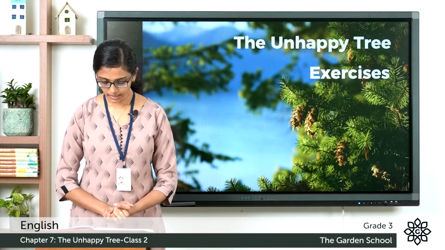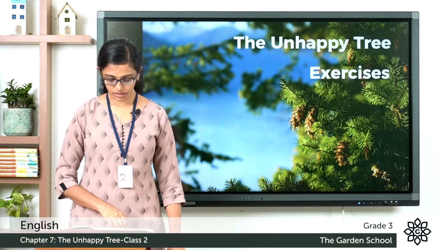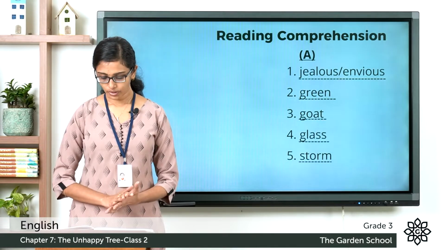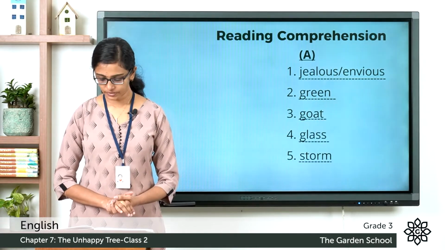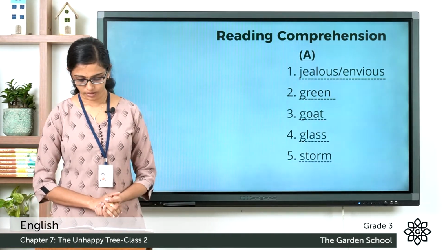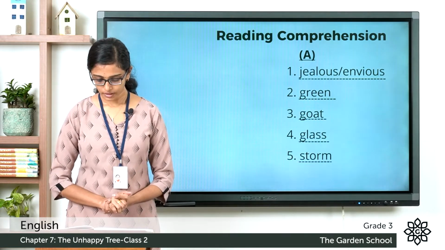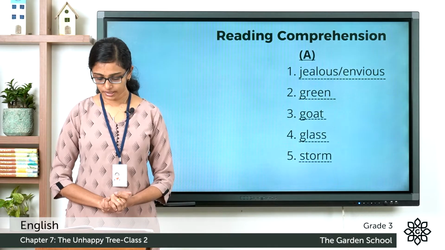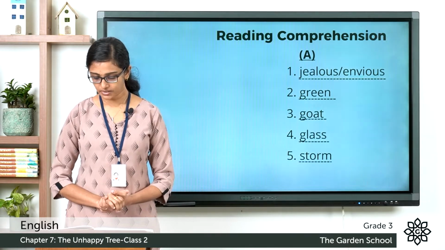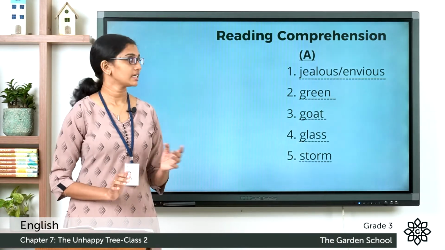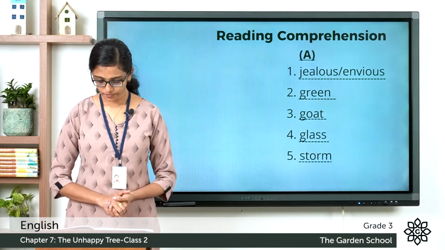Let's see the first one. The little fir tree was dash of the other trees. The little fir tree was jealous or envious of the other trees. Yep, you can fill in the blanks there with suitable words. Question number 2. The little tree wanted dash leaves as its first wish. The tree wanted green leaves as its first wish.